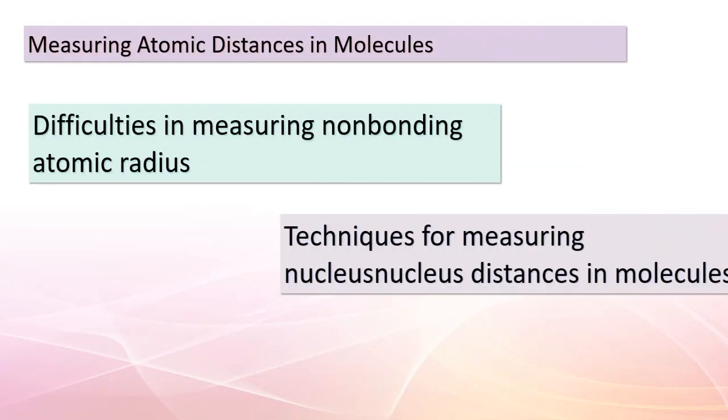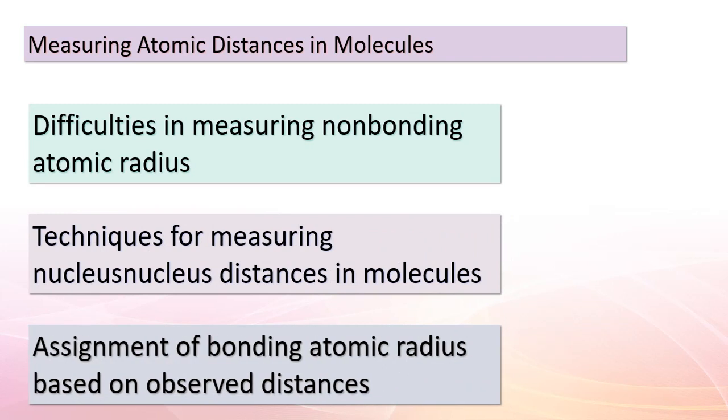Hello, students. Today's topic delves into the fascinating realm of atomic distances within molecules and the concept of bonding atomic radius. Now, measuring the non-bonding atomic radius of an atom can be quite challenging. However, scientists have devised various techniques to measure the distances between nuclei within molecules. By observing these distances in numerous molecules, we can assign each element a bonding atomic radius. Let's explore this concept further with some captivating examples.